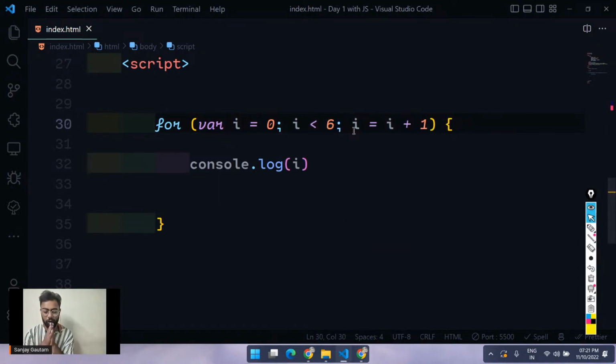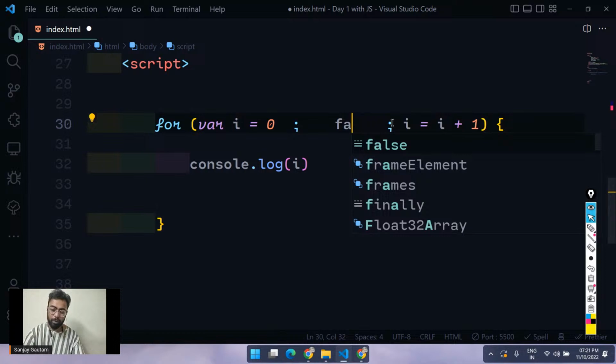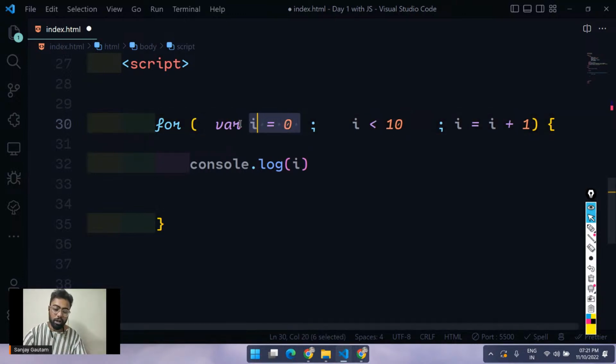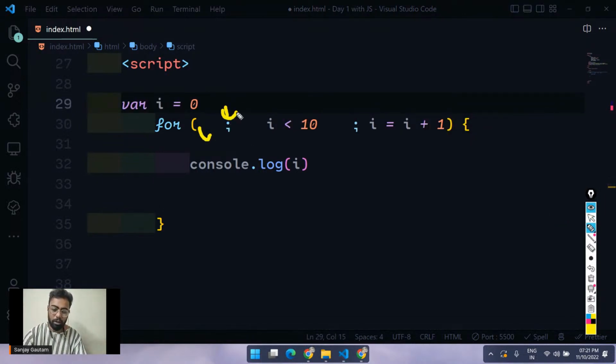And that's all about the for loop. If you have any doubts related to this for loop, you can just ping me in the chat. By the way, the only important parameter here is the second parameter. You always have to pass a false or true here, or you can pass a condition like this, which will eventually result in a true or a false. But this first part, you can basically remove and put outside of the loop. But don't forget to use this semicolon here.